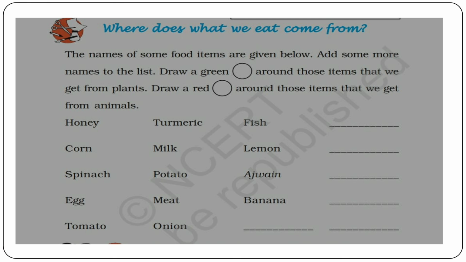So let us see first that which things we get from the animals. I will give you only some examples. For example, honey we get from the honeybee. So we will circle it with red. Then turmeric. It is a plant product. So we will round it with the green pen. Next is fish. So we get it from the animals. So it is an animal food.